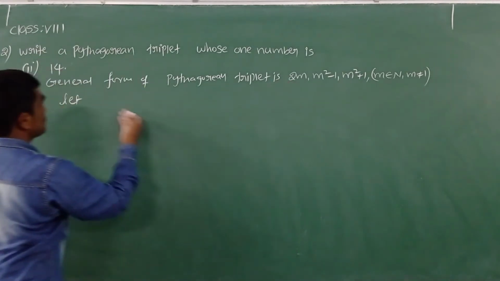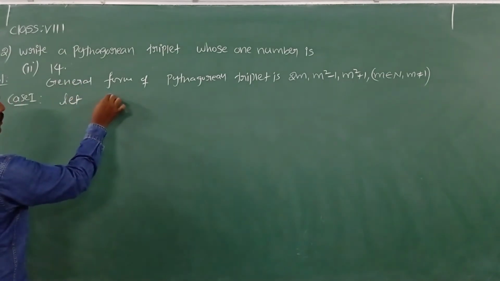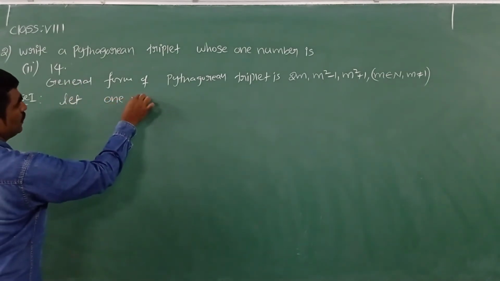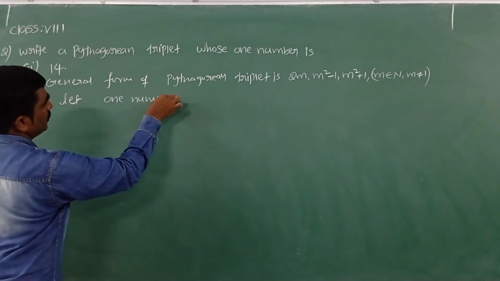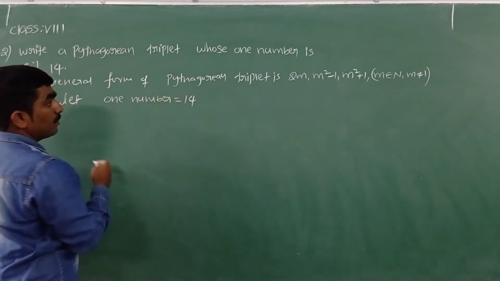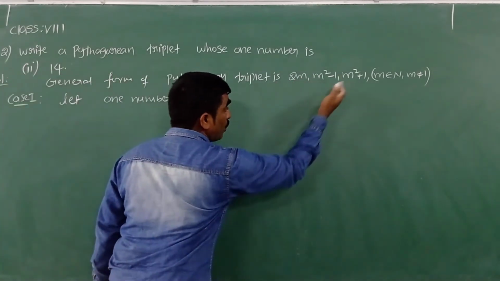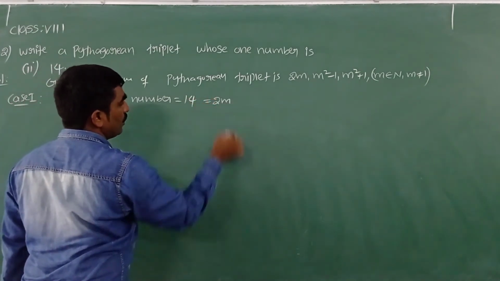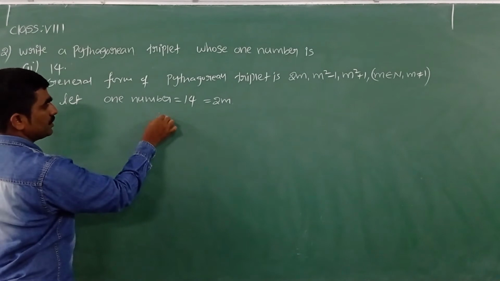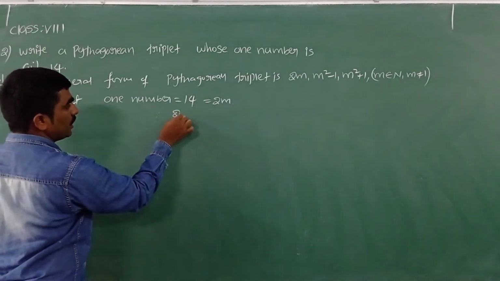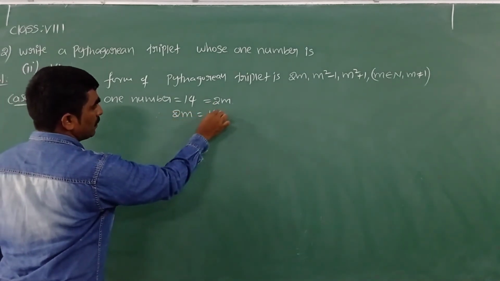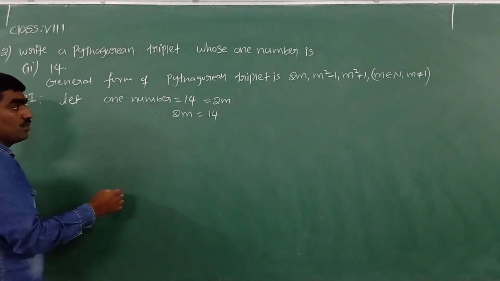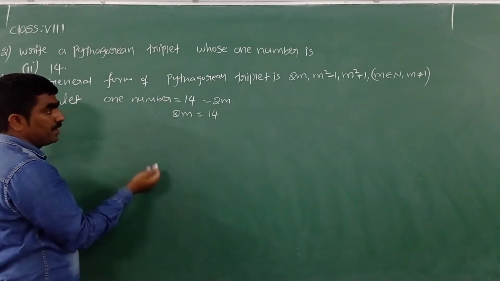Case 1: let me take this number 14. Let me write here, one member, one number they gave, 14. That one number 14, whose value I don't know, I am taking as the value of 2m. So how can I write this? 14 is equal to 2m. This we can write as 2m is equal to 14 also. By interchanging like that there is no change, which we learned in 7th class simple equations.